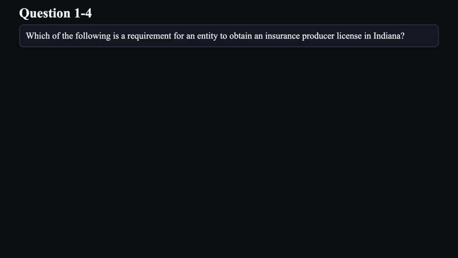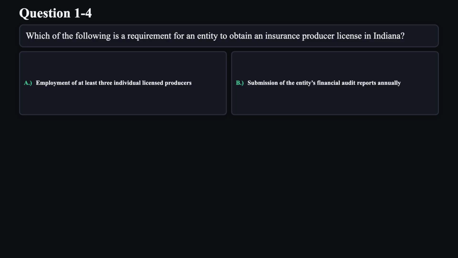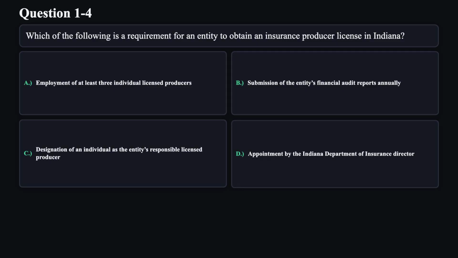Question 4. Which of the following is a requirement for an entity to obtain an insurance producer license in Indiana? A. Employment of at least 3 individual licensed producers. B. Submission of the entity's financial audit reports annually. C. Designation of an individual as the entity's responsible licensed producer. D. Appointment by the Indiana Department of Insurance Director.